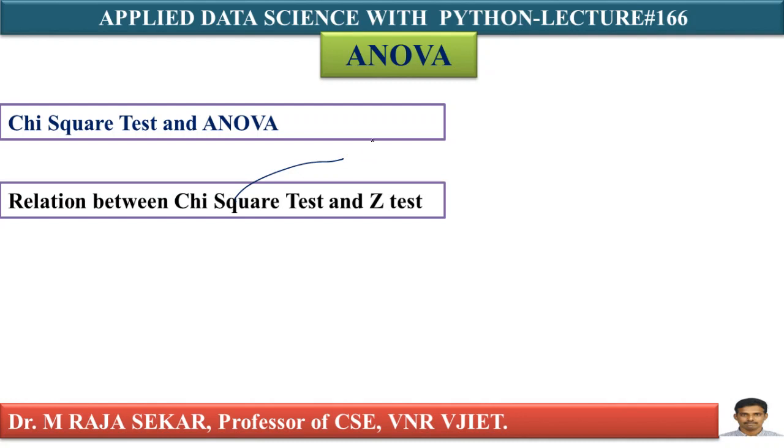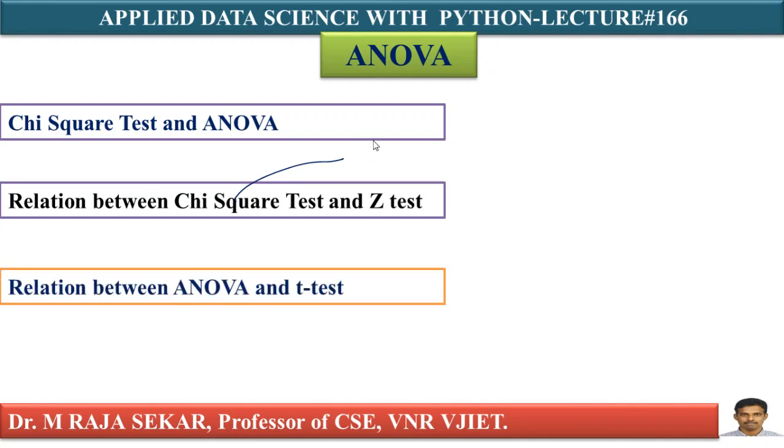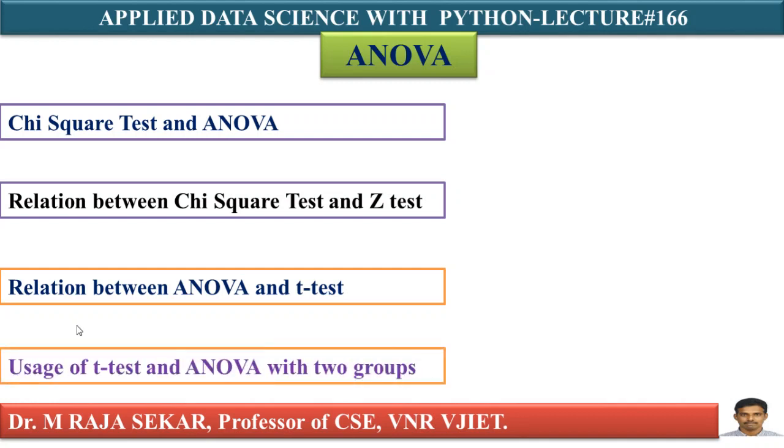In the same way, ANOVA can be viewed as the generalization of the t-test. These two points are important. You must understand ANOVA is a generalization of the t-test and chi-square is a generalization of the z-test. These points are very important.